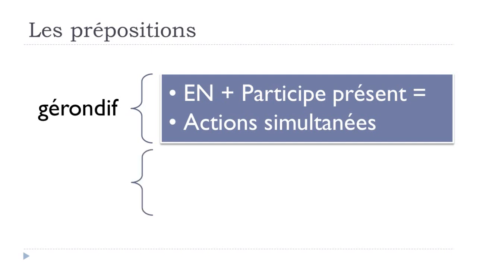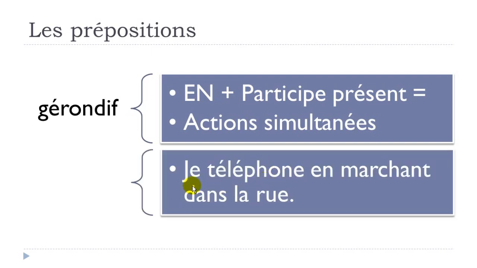But I will make an example anyway, and this is the example. Je téléphone. In the first part of the sentence, you say je téléphone, téléphoner is to call, okay? And then we have our gérondif form. First you get your preposition en, and then you get your participe présent form, so marchant. If you look carefully, it's coming from the verb marcher. Marcher is to walk. Dans la rue.